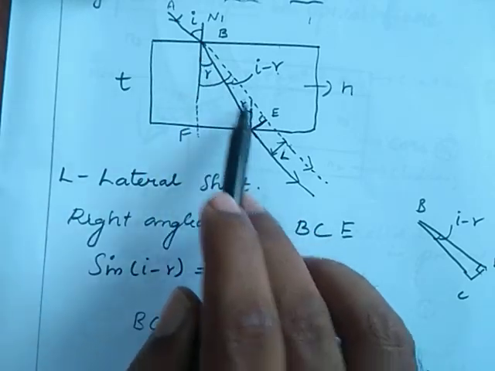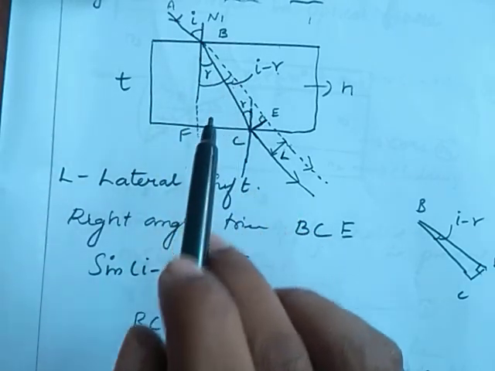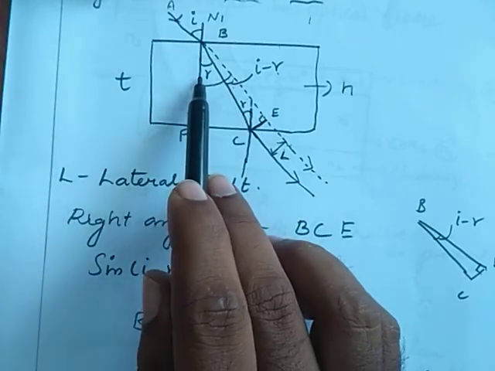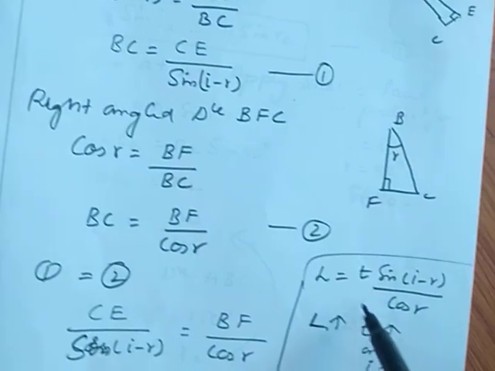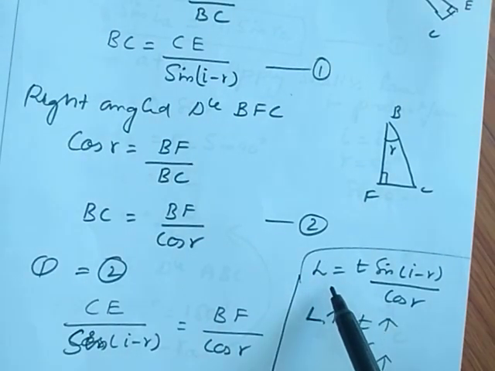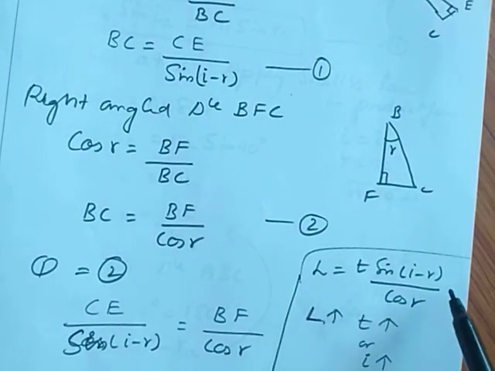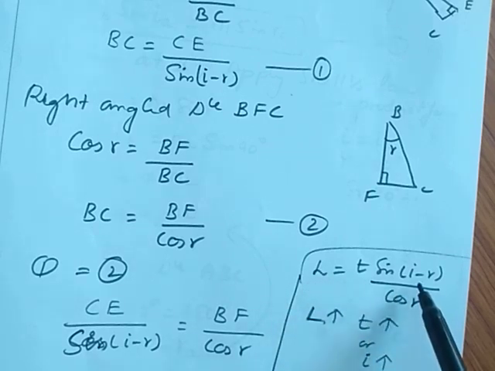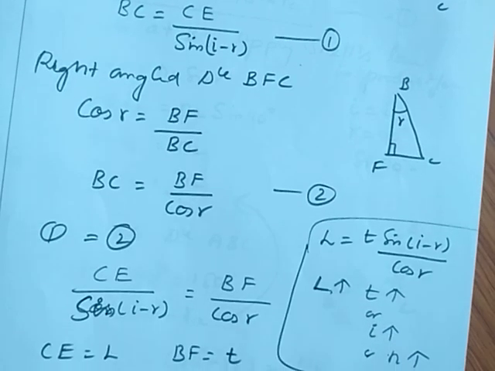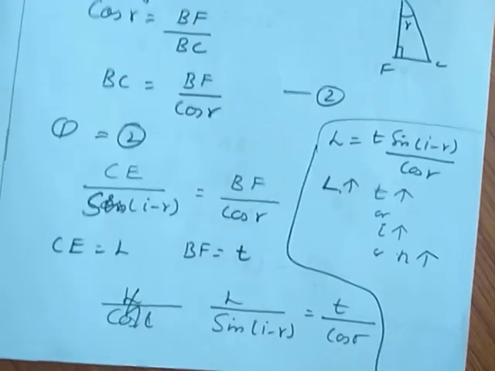For BCE I consider sin theta. For BFC I consider cos R. After that we found the relation, that is L is equal to T sin I minus r by cos r. The lateral shift depends on thickness, angle of incidence, angle of refraction as well as refractive index of the glass medium. Okay, thank you.